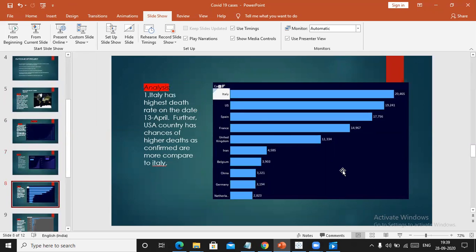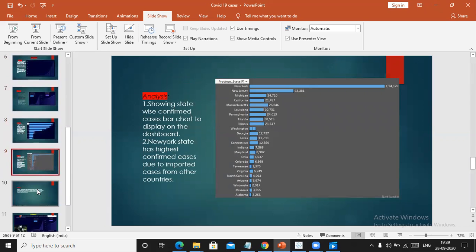Here, as we all know, Italy is the most affected country by corona in the initial days, with almost 20,465 deaths until 13th April 2020, followed by USA, Spain, and France. This is not a live data set. This is a past data set, which is not updated. We can get the updated data set directly from Google Sheets through the Tableau Live option.